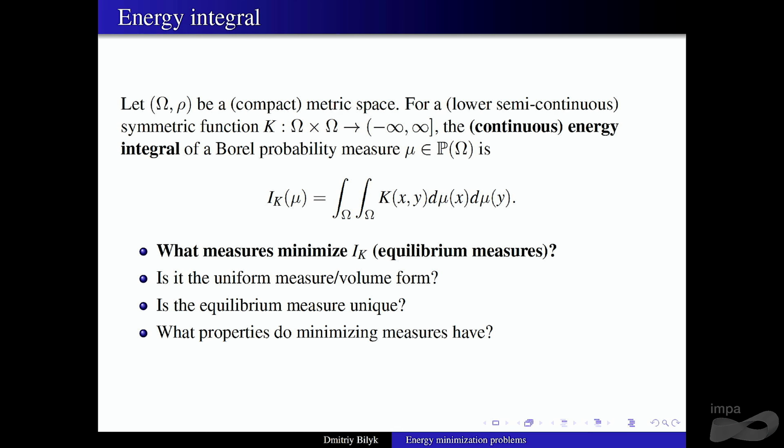That gives you the uniform measure as a minimizer. But now I want to look at this again, and also I want to understand how can we say what happens when other measures are minimizers? What happens if you don't have positive definiteness? Okay. All right.